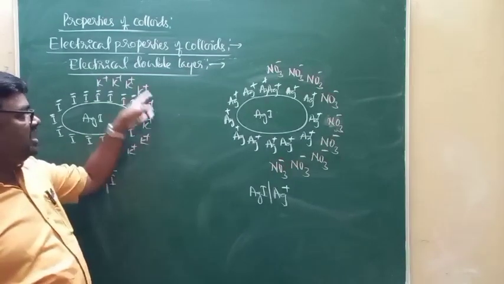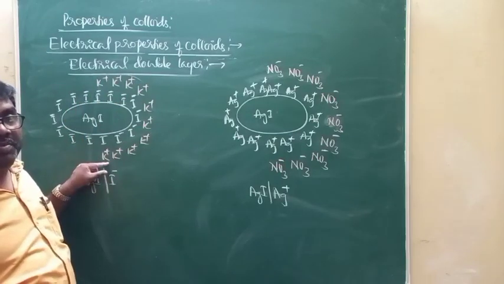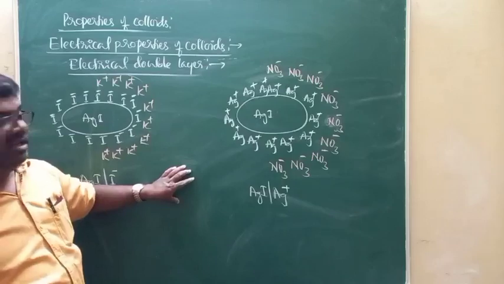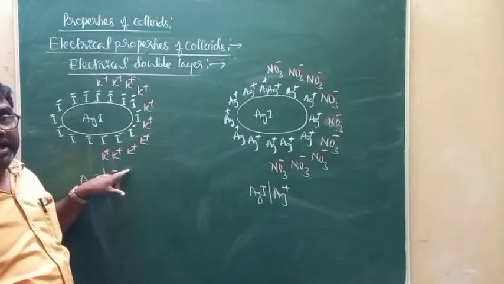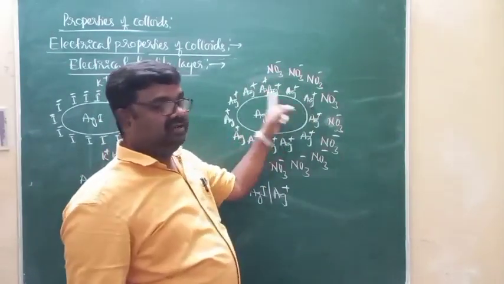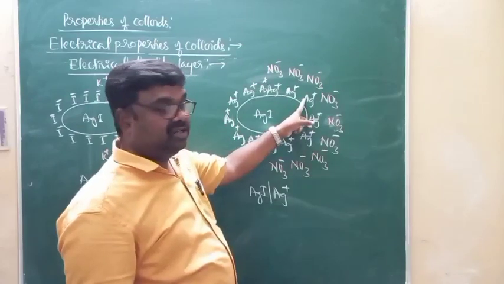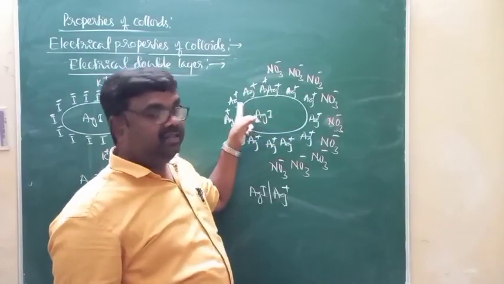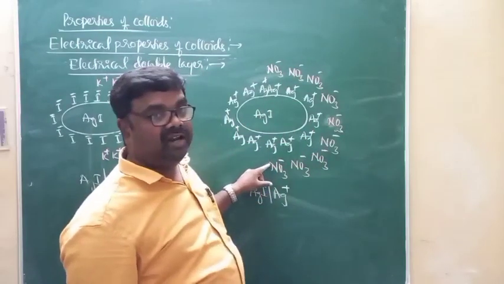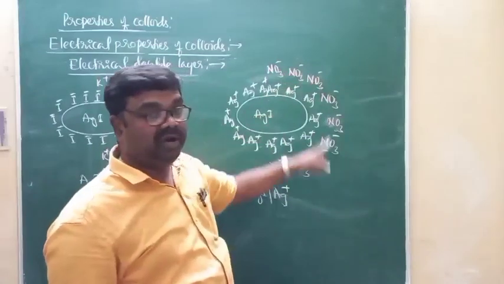Whereas the second layer of counter ions, which is mobile, is due to the counter ions from the dispersion medium. This second layer is mobile and is known as the diffused layer. Just observe here: the first layer of positive charges due to the adsorption of Ag plus ions on the surface of the colloidal particle constitutes the fixed layer of charges. The second layer is a layer of counter ions from the dispersion medium, which is the mobile layer.